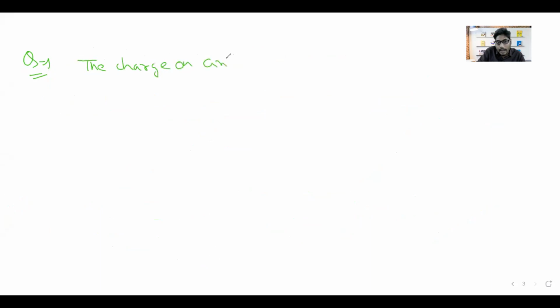So let's take a beautiful question, and the question is about which of the options can be correct. The charge on an object can be possible: